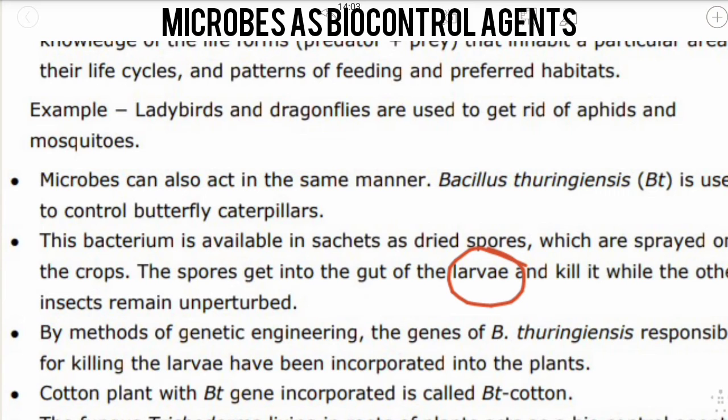Here the bacterium is available in sachets as dried spores. They are mixed with water. Then they are sprayed on the plants, where they are eaten by the insect, and they go to the gut of the larvae, where the toxin is released. Finally, the insect is killed, whereas other insects remain protected.